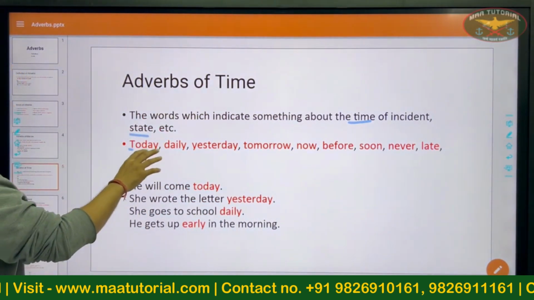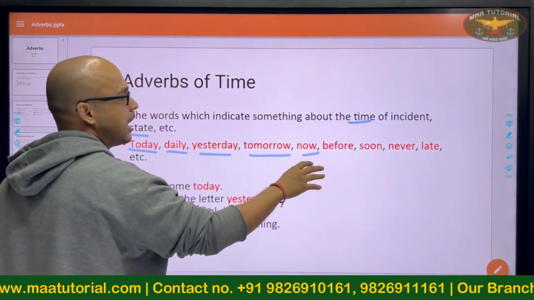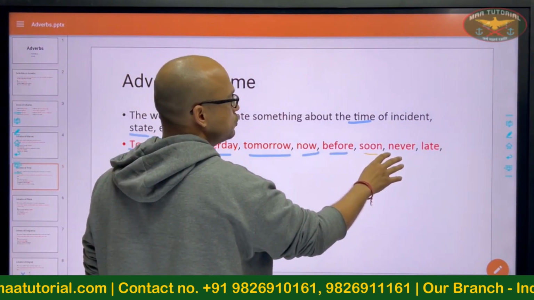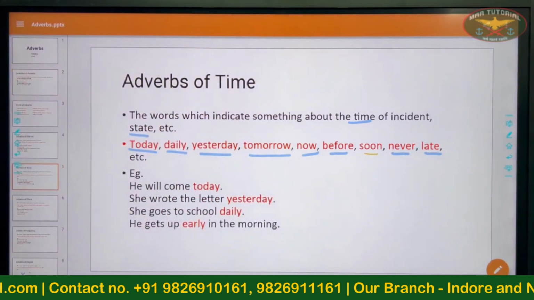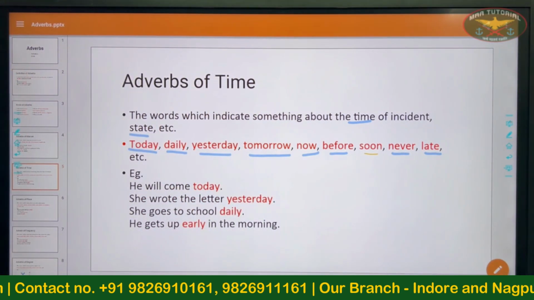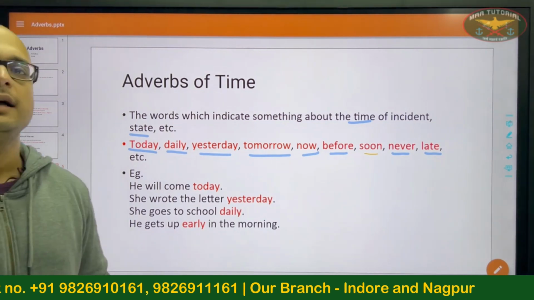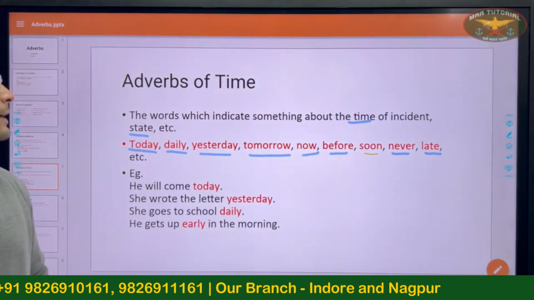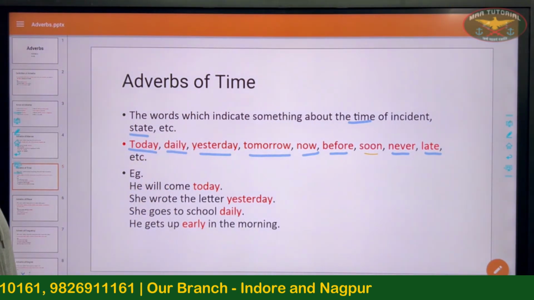For example, today, daily, yesterday, tomorrow, now, before, soon, never, late, etc. These are all words that are indicating something about the time of an incident or a state.